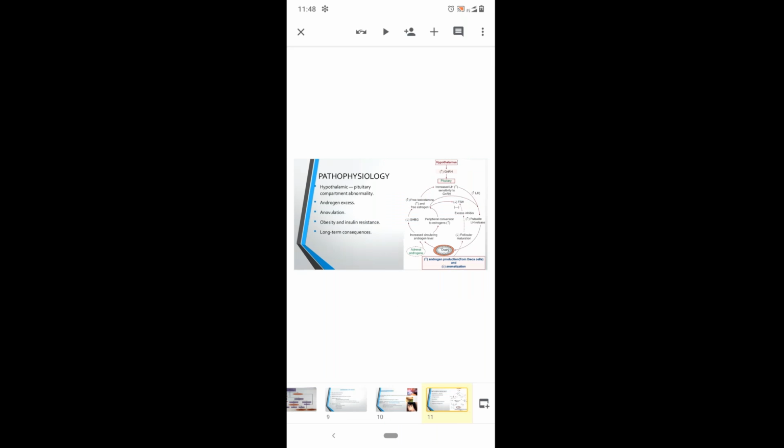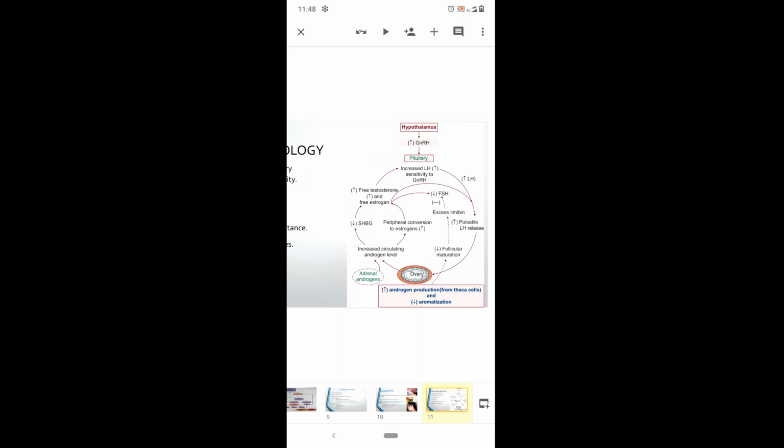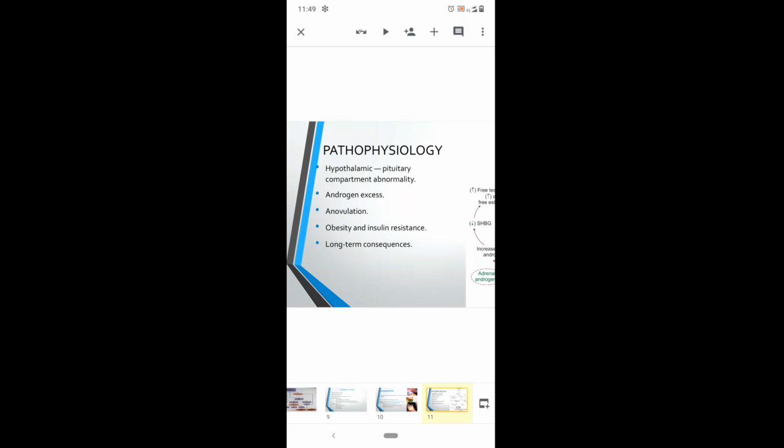And coming to the pathophysiology of this PCOS, from the hypothalamus and pituitary, there will be increased levels of GnRH, and LH levels will be comparatively raised with FSH. This raised LH leads to decreased follicular maturation in the ovaries, and there will be increased levels of androgen. These androgen levels, along with decreased sex hormone binding globulin levels, give us more free testosterone and free estrogen levels. So this is the main pathophysiology.